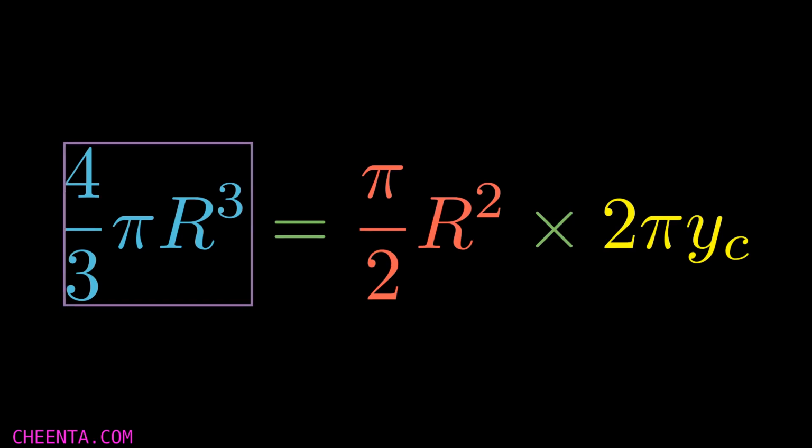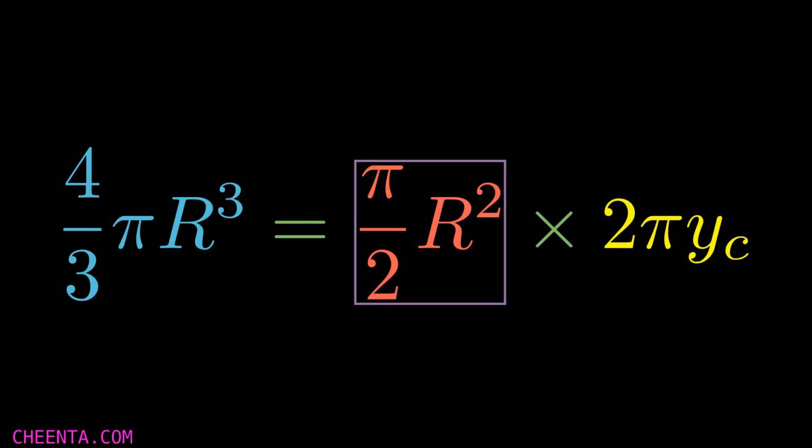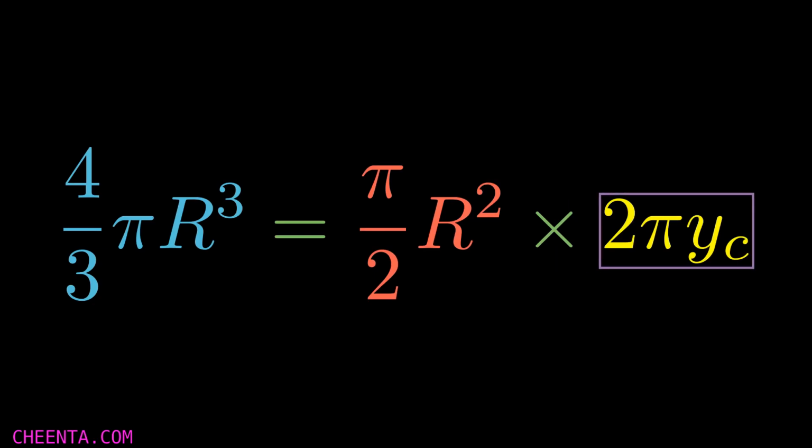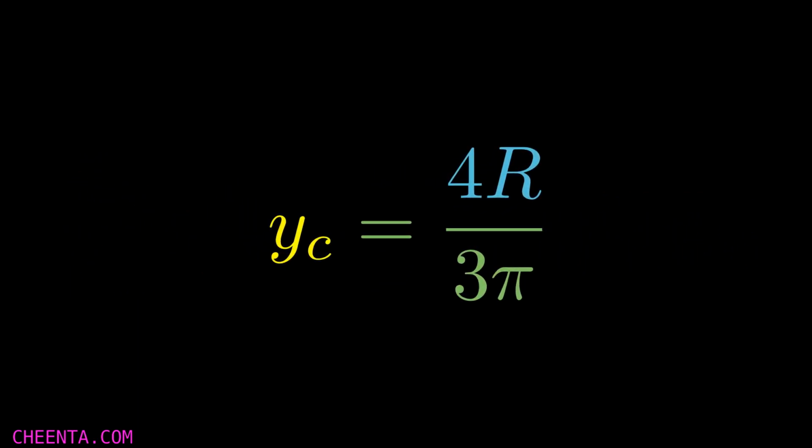The second term represents the area of the semicircular disc, and the last term, that is 2 pi y_c, represents the distance traveled by the center of mass. So it is just the same, I have used the second theorem, and manipulating it I will get our desired result, that is 4R by 3 pi.